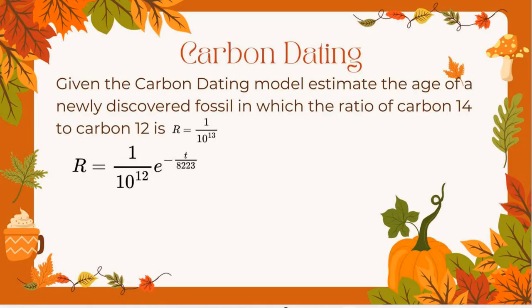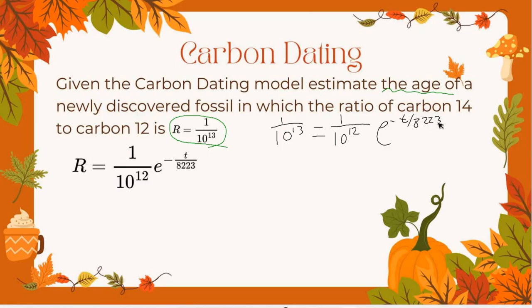So again, we're looking for 2 things. What are our 2 things we're looking for? Yeah, so what they ask us to find, which in this case is the age, and what they gave us, which is our ratio. Yes? And our ratio represents which variable? Independent. R is going to be our dependent. Okay? So that's what I'm going to plug in there. And then we are solving for our t value.